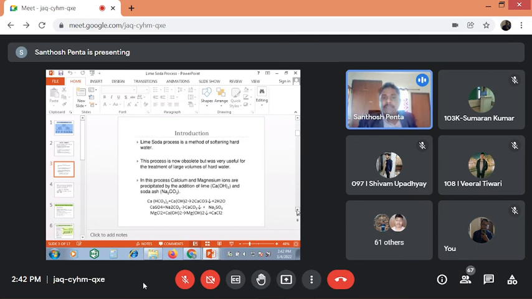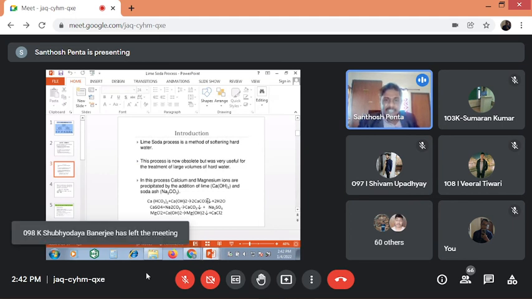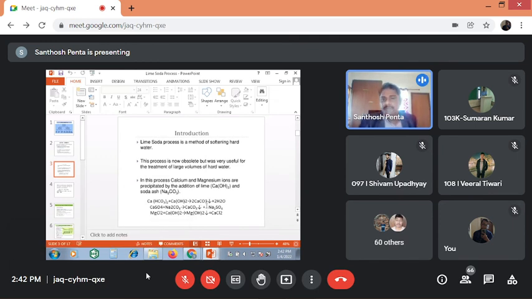See what is happening, what type of chemical reactions are taking place. Let us assume one or two chemical reactions. Let us assume that calcium bicarbonate is there in the water sample. For calcium bicarbonate, here we are adding lime. Lime stands for calcium hydroxide. What is the chemical reaction taking place? Calcium carbonate plus H2O. Calcium carbonate is the precipitate that would settle down at the bottom of the container. The resultant byproduct is H2O, so that is pure water. The next one is calcium sulfate. When it is treated with sodium carbonate, that is going to produce calcium carbonate.